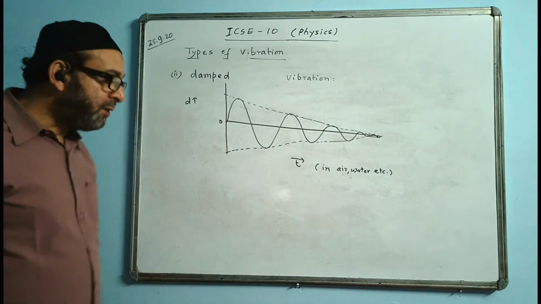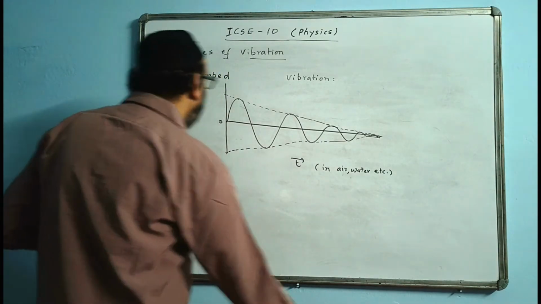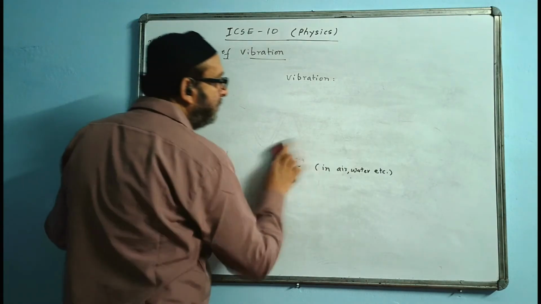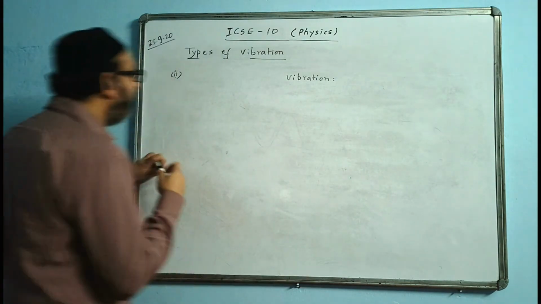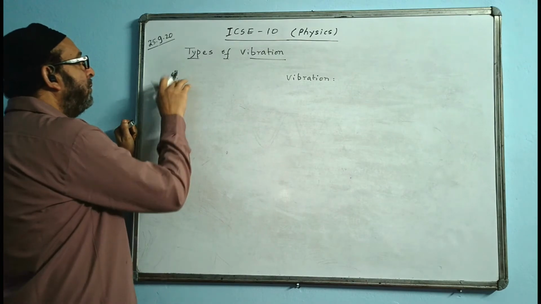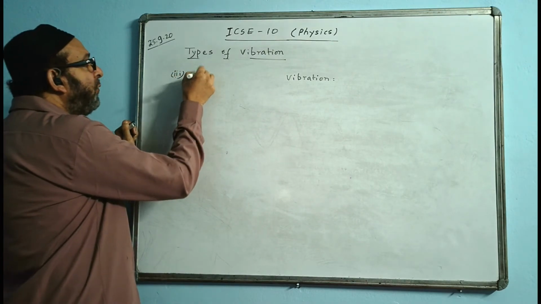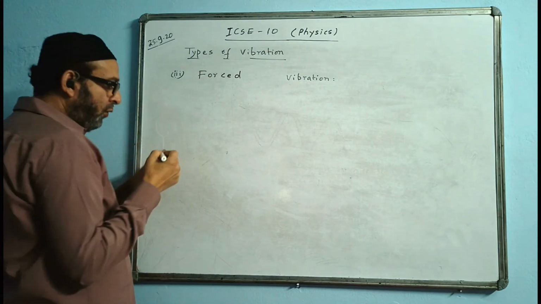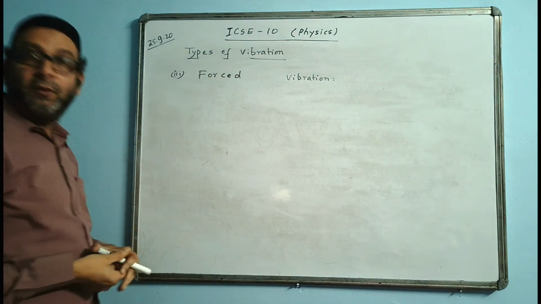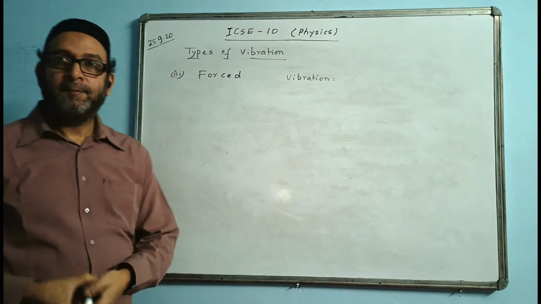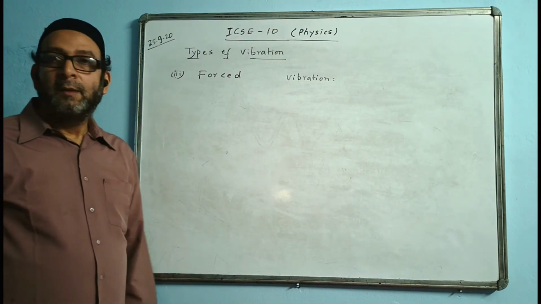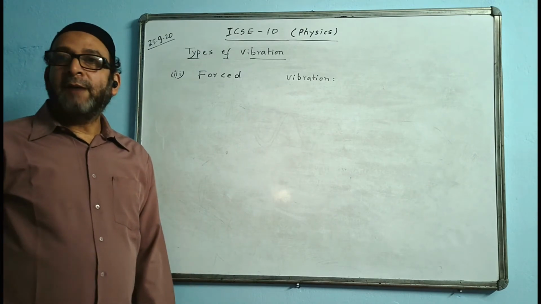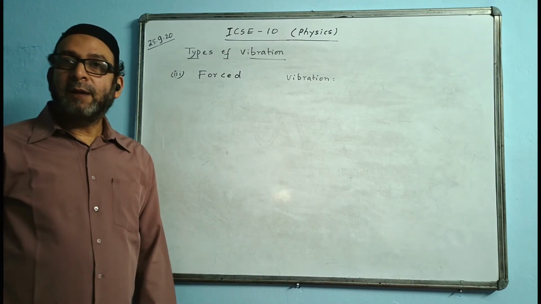Okay, these two types of vibration we have done. Now, the third type of vibration is forced vibration. Okay, write down about forced vibration.